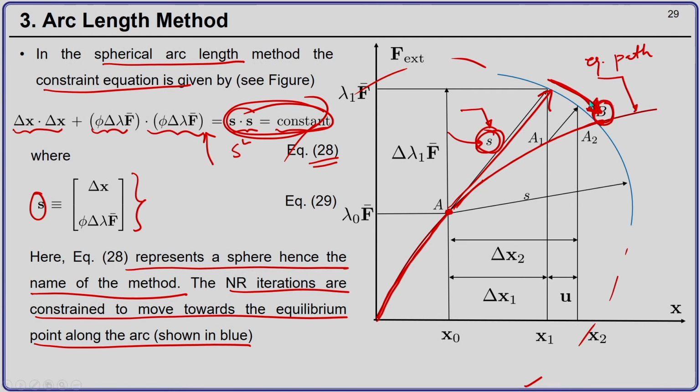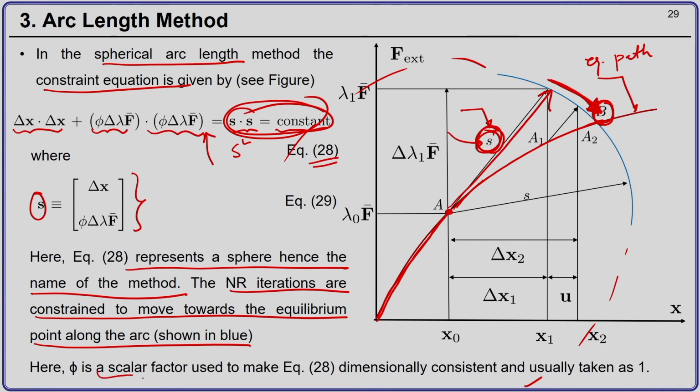And now you have control over the radius of this sphere, which is nothing but small s, and phi here is called a scalar factor, which will make equation 28 dimensionally consistent. Dimensionally consistent means you have a force here and you have a position, so you have two different physical quantities. So, phi will make this dimensionally consistent, and it is usually taken as 1.